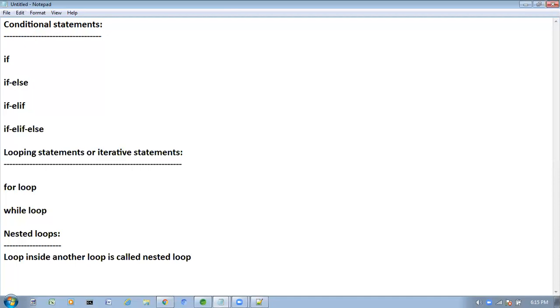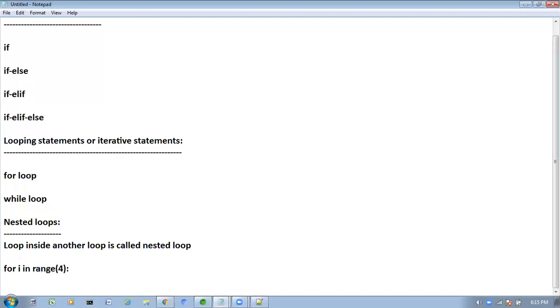How we will write a loop inside another loop? Like this. Here I have for loop, for each element in range of 4 I am taking like this.